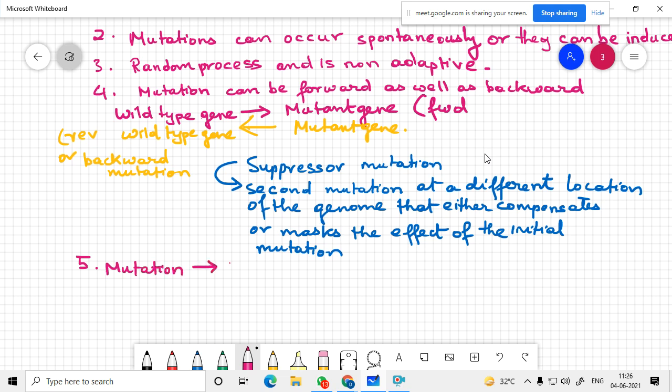But the fate of a mutation is controlled exclusively by non-mutational forces.